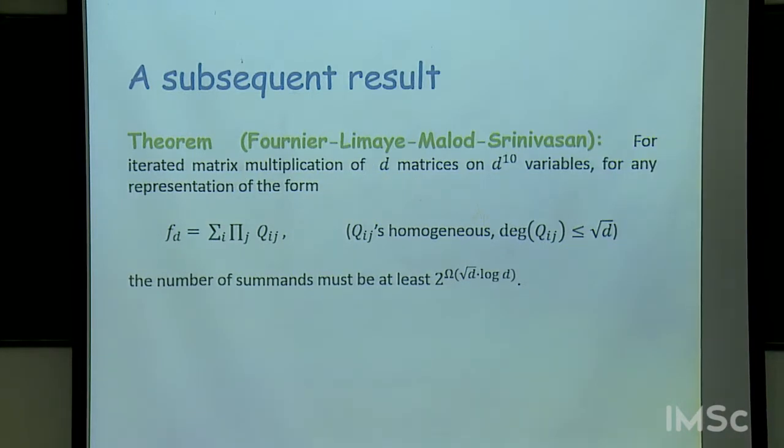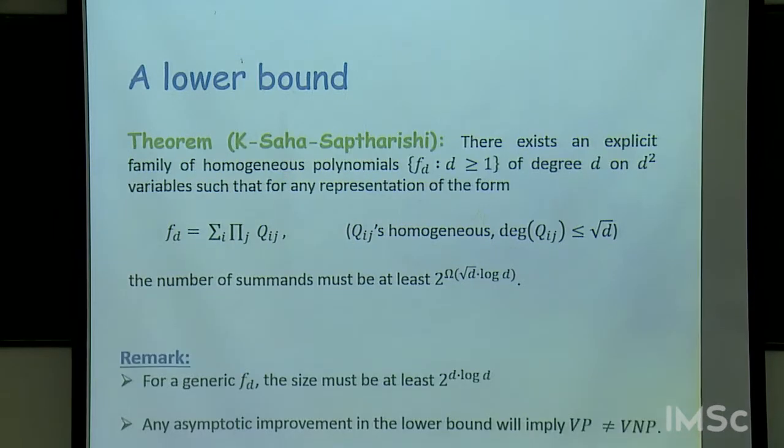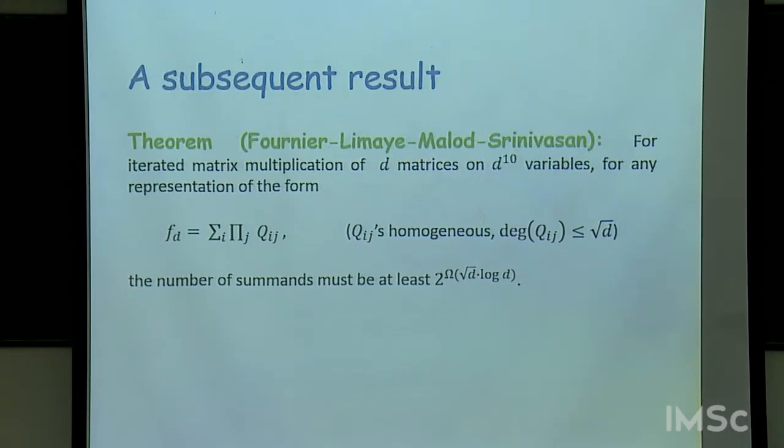And for this particular polynomial, iterated matrix multiplication, we know that this is also an upper bound, that it can also be represented in this way, where the number of summands is 2 to the root d log d. So in some sense, it showed that the proof technique that we are using in this result cannot prove anything better than root d log d.